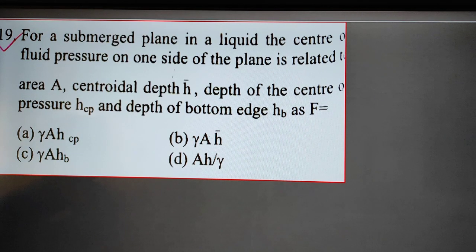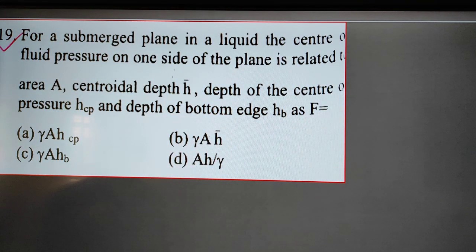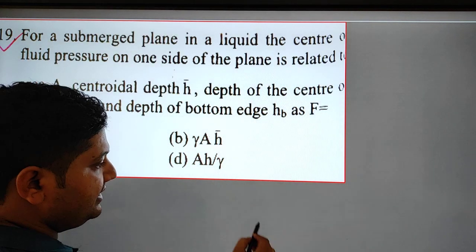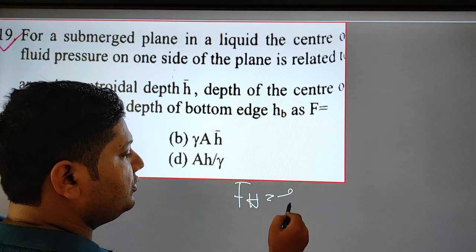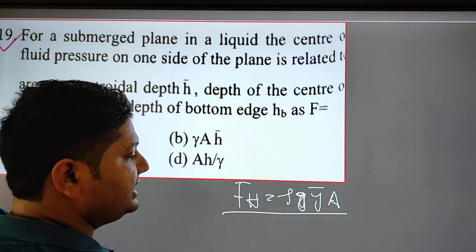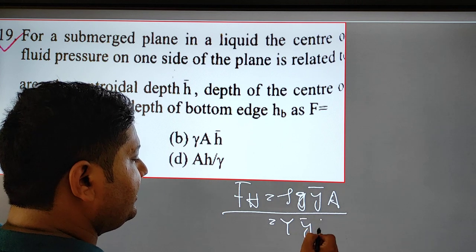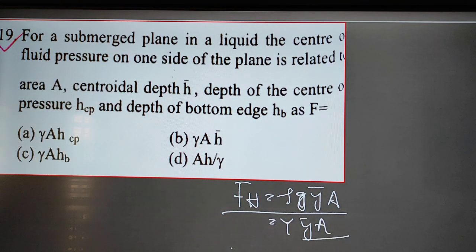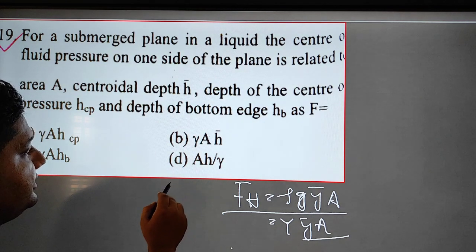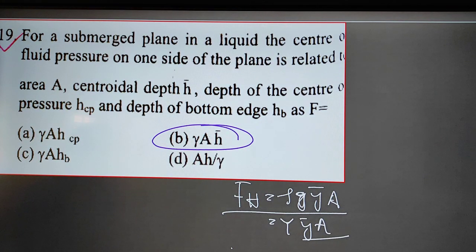For a submerged plane in a liquid, the center of pressure on the side of the plane is related to the center depth. We know the formula: the hydrostatic force will be equal to rho g into y bar into A. This rho g we can write as gamma, so the force is gamma into y bar into A. Obviously this is the answer, option B. This is a basic question.